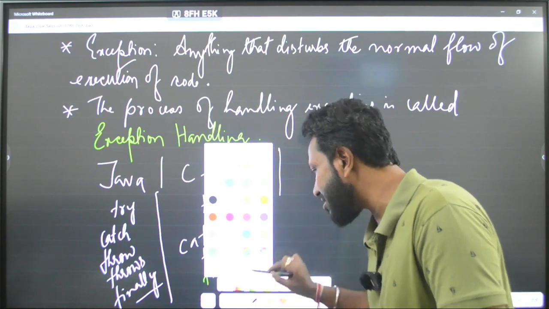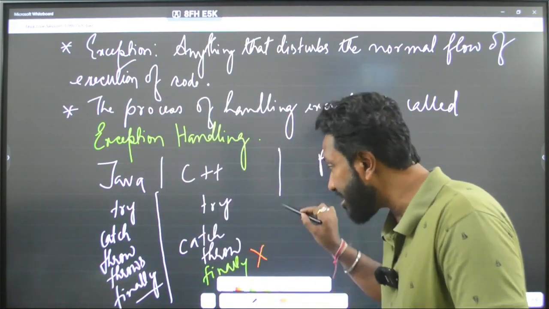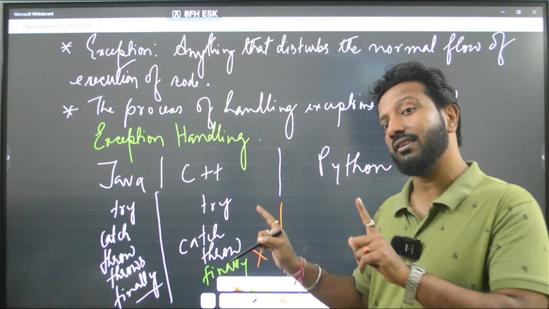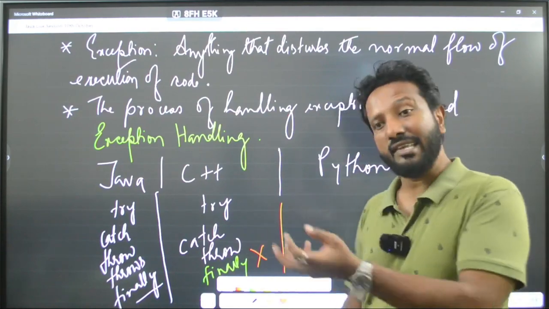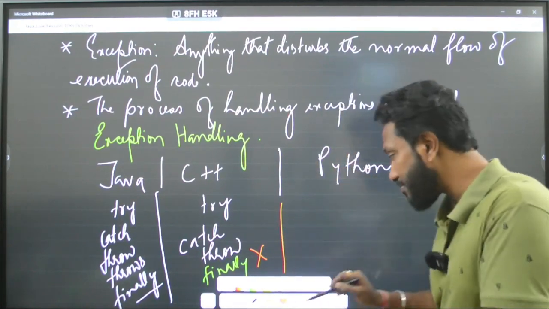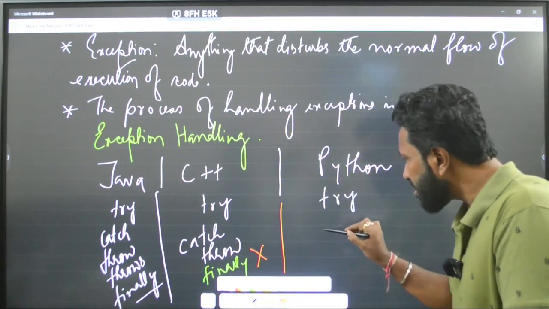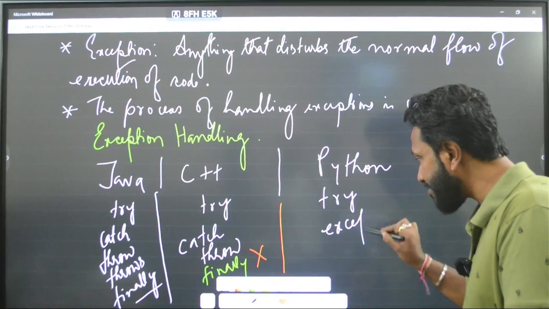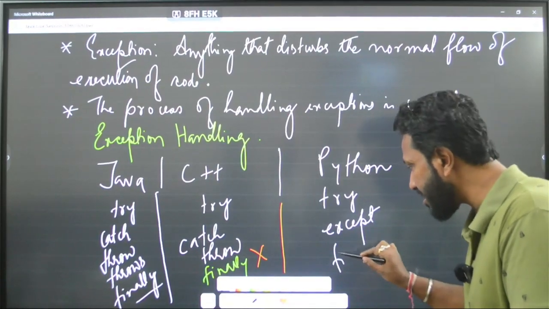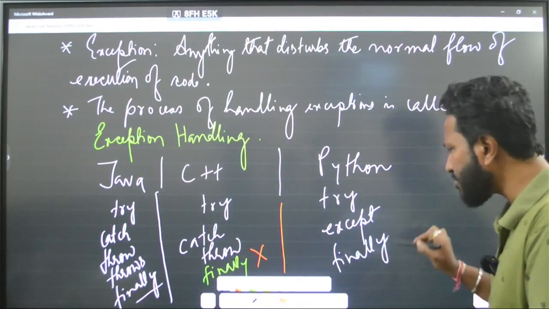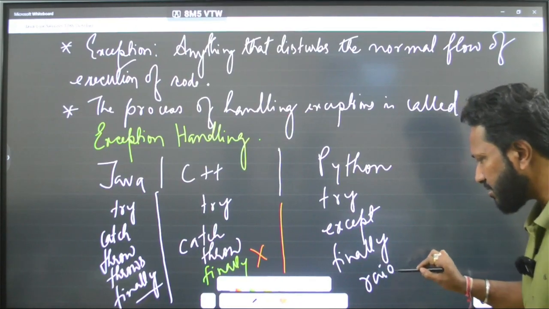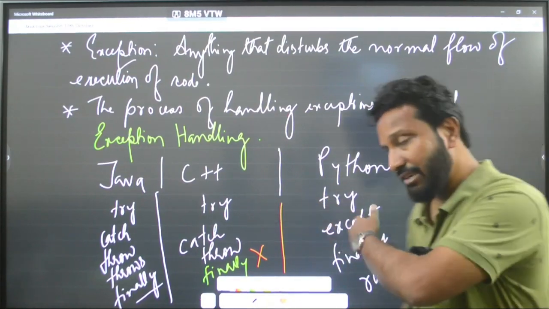So let me take a red mark and say in C++ this is not available, and that is a real challenge actually. And in case of Python, you write try, you don't write catch, you write except, and you write finally. And there is one more keyword called raise. We should not be focused on that, I am just trying to give you the difference.